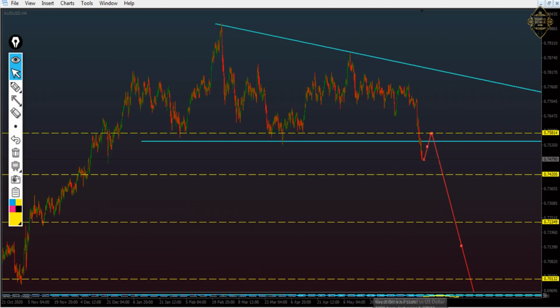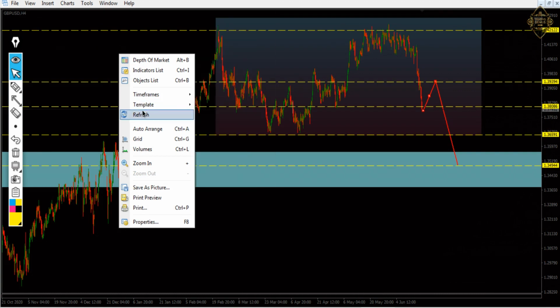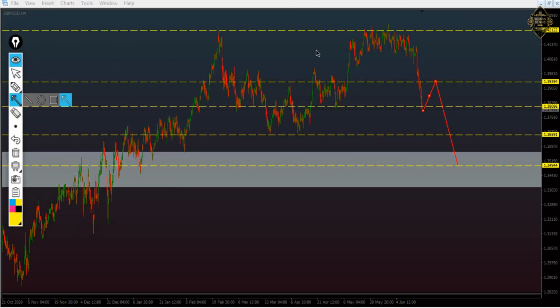So the other currency we got is the cable, or British pound USD. As you see, my friend, last week we said it's going to fall down, and that's what happened. And now it's entering that zone at 1.38086.